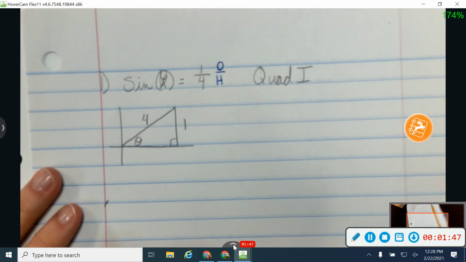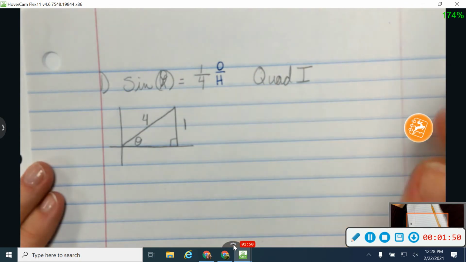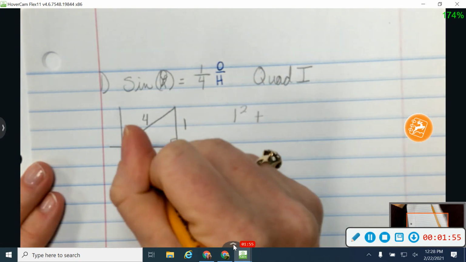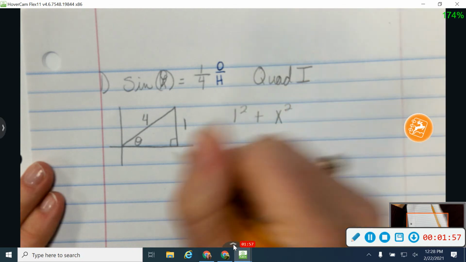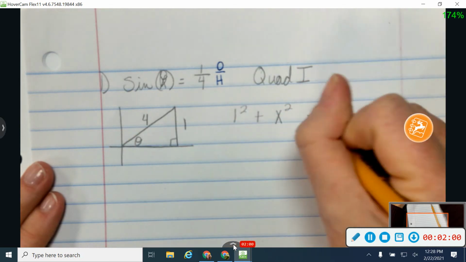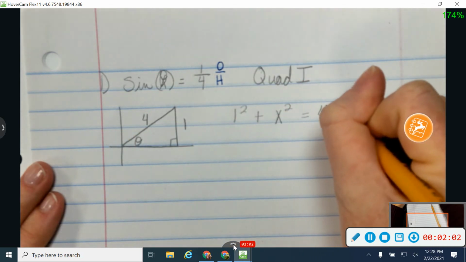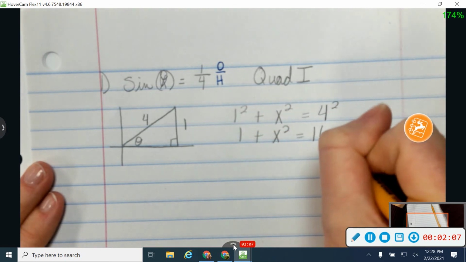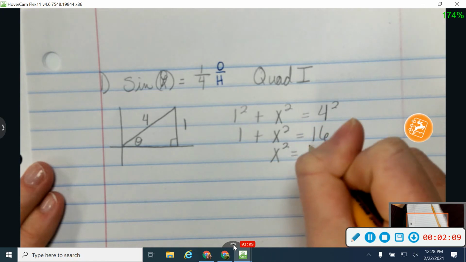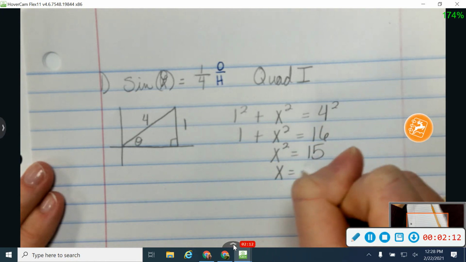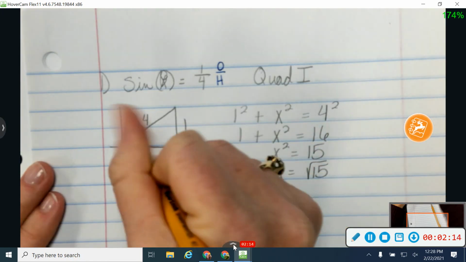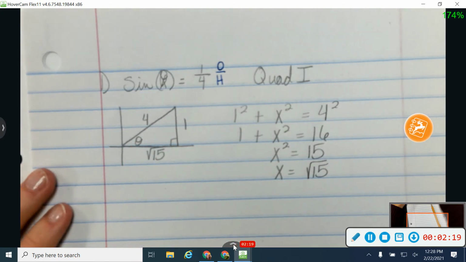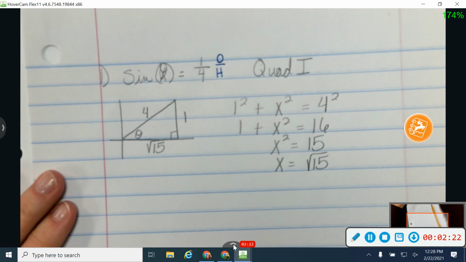And the first thing I'm going to do is find my missing side right here. To find my missing side, I'm going to use the Pythagorean theorem. So that's going to be legs squared plus, I'm going to call this x, x squared, sorry, my side down here is x, is equal to my hypotenuse squared. A little quick math on that gives me that x squared is equal to 15, so x is going to be the square root of 15 right here. And sometimes if you're working in a different quadrant, be careful because your x or your y value may need to be negative, so be very careful with that.